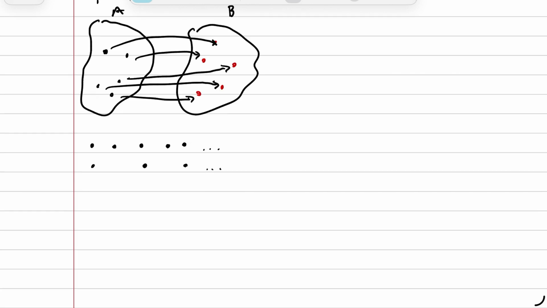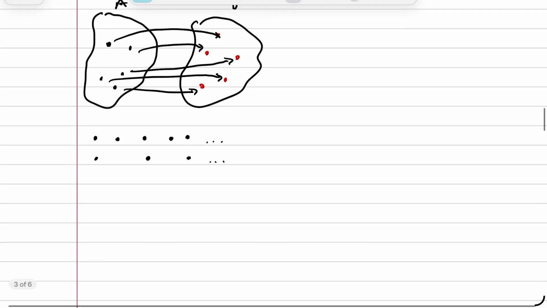Our first example is an interesting one, which is that of the natural numbers and the even numbers. Now, they're both infinite sets, but you may think intuitively the natural numbers should have more numbers. After all, it's 2 times as big as the even numbers. Now, we'll see if this is actually true or not.